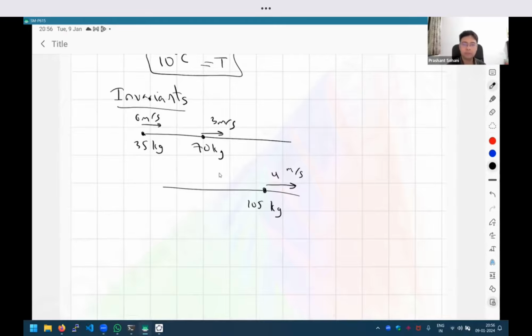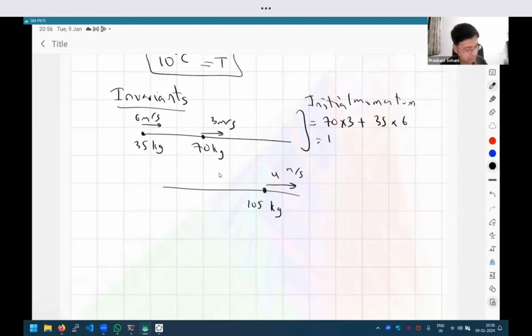Because the total momentum will not change, right? So the initial momentum will be the momentum of the father, which is 70 into 3 plus 35 into 6, right? That is 420 kg meter per second, right?